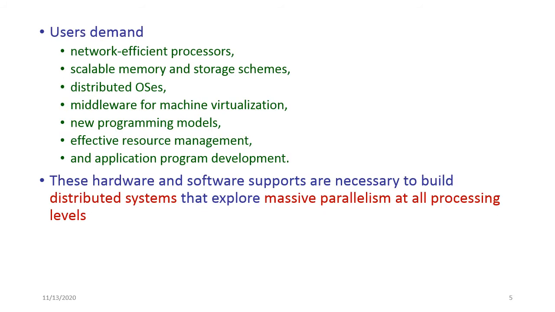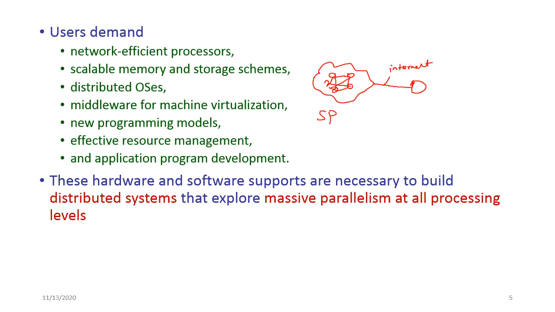Here is the service provider, and they have all types of resources. All types of resources are available on the provider side, and the client will be here, and the client will be connected to the service provider through the internet.